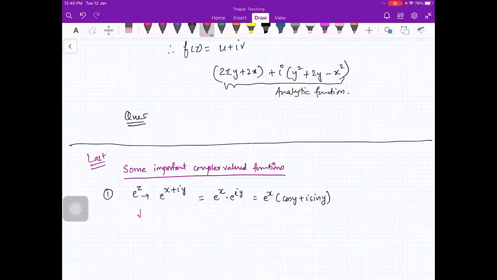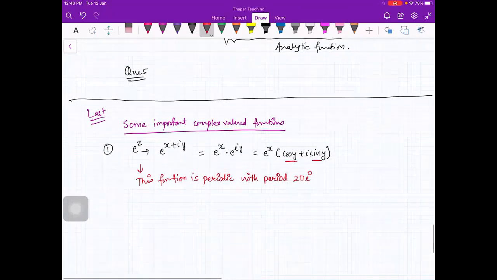Also note that this function is periodic. You can easily see this because cos y and sin y are periodic, so this function is also periodic, with period 2 pi iota. How? If I take e raised to power z plus 2 pi iota, this will be e raised to power z into e raised to power 2 pi iota.